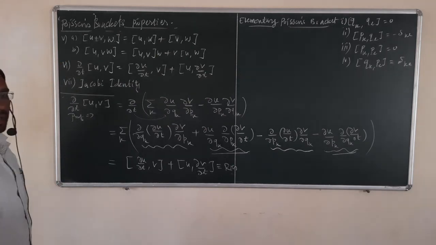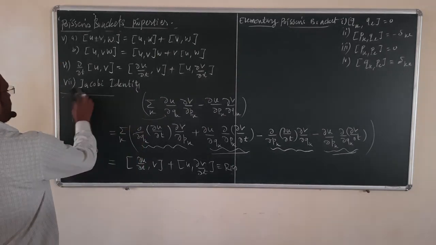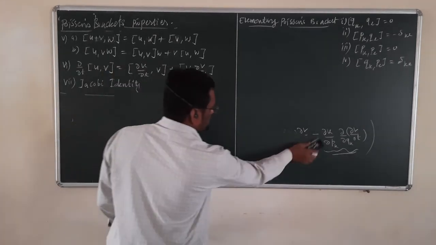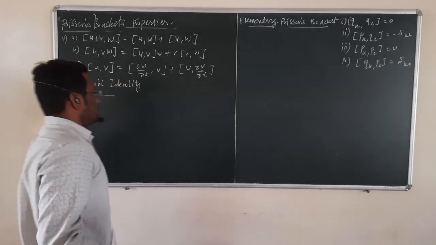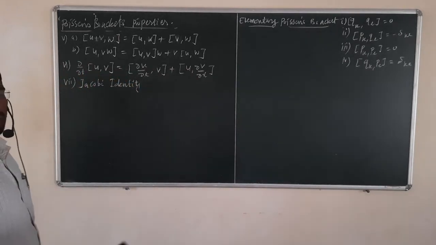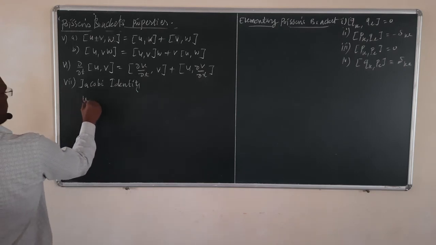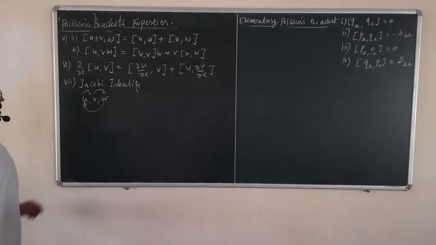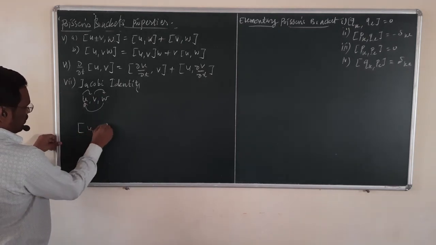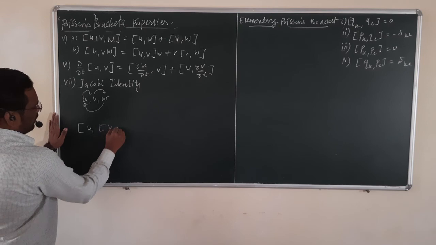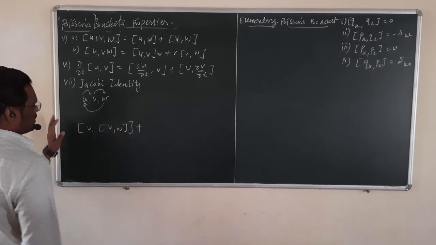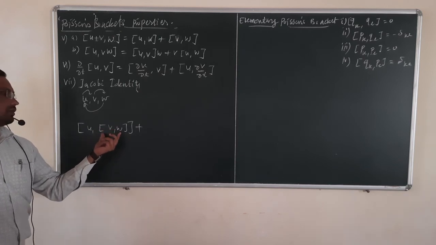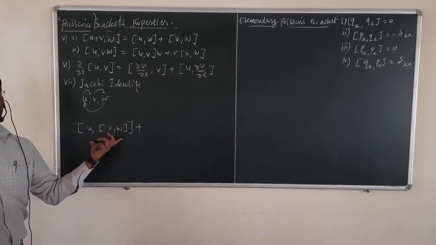And then the seventh identity is the Jacobi identity. So the Jacobi identity is a cyclic relation between three variables. Those are u, v, and w. So the Jacobi identity is written for u, v, and w in a cyclic manner. So the commutator u, you can take now v, w. Okay, this is an implicit commutator. So a commutator within a commutator. Sorry, Poisson's bracket within Poisson's bracket.